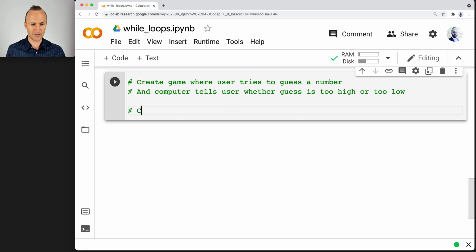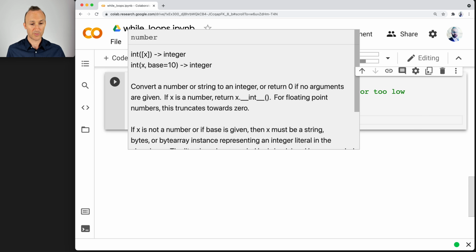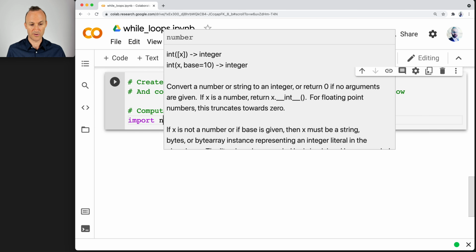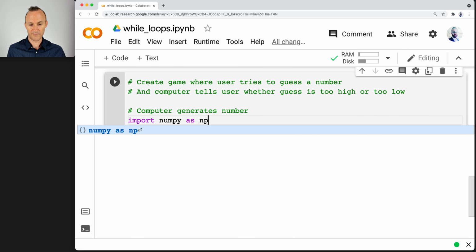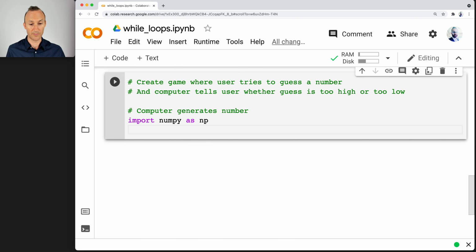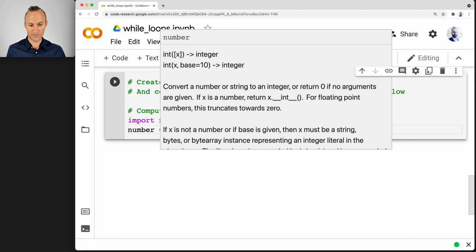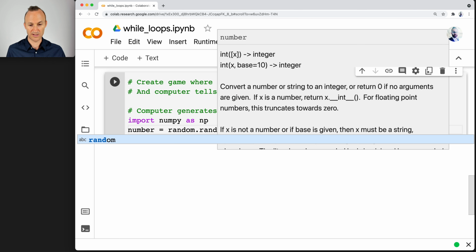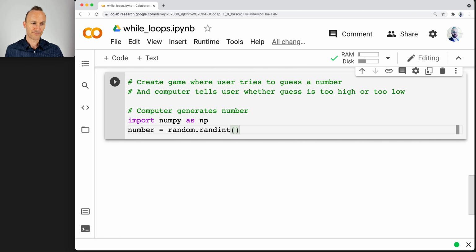So we can say, for instance, choose number. Computer generates number. We're going to do that by importing numpy as np. And then the number will be random.randint. Now, what is the range of the number?